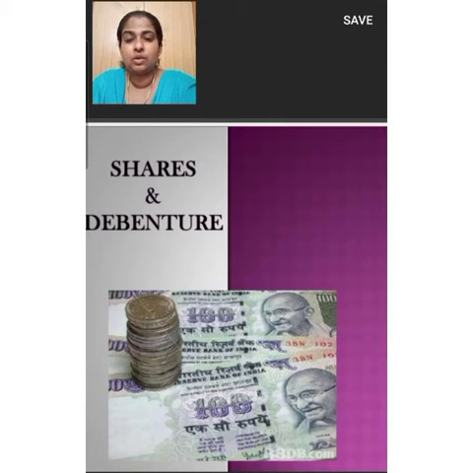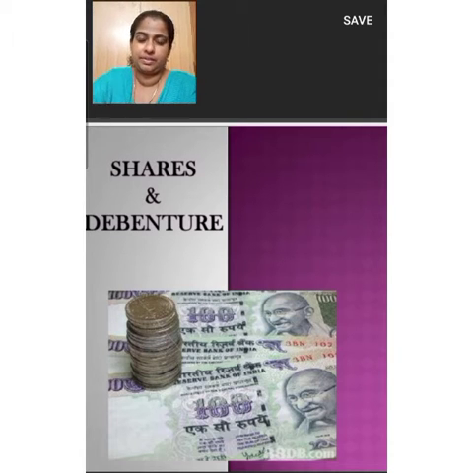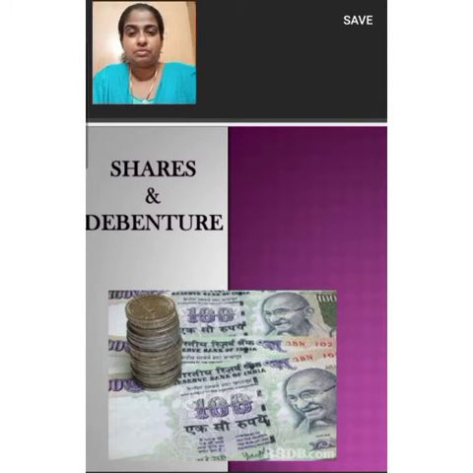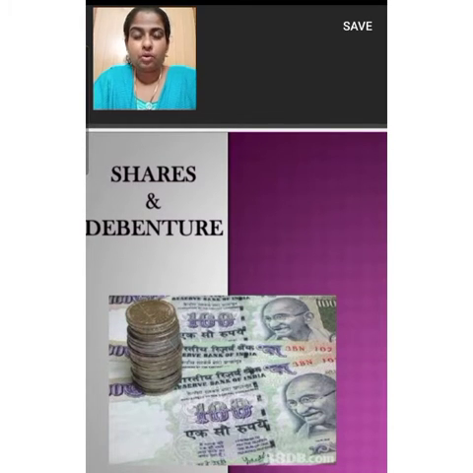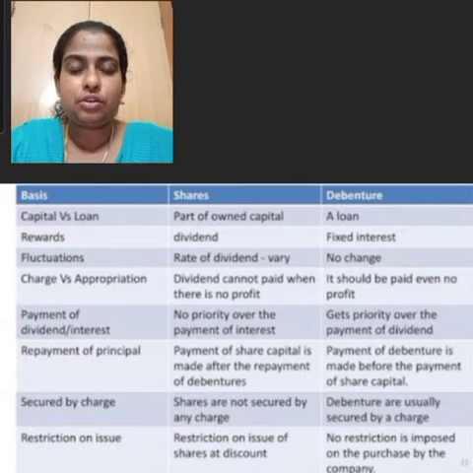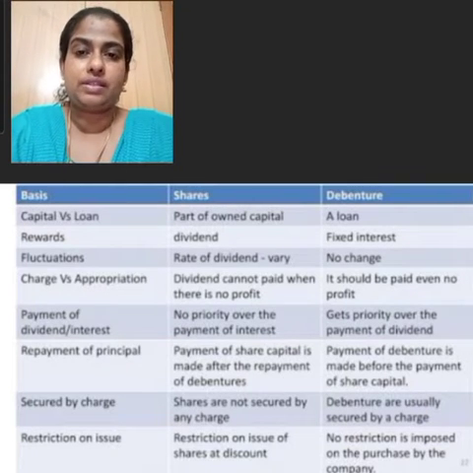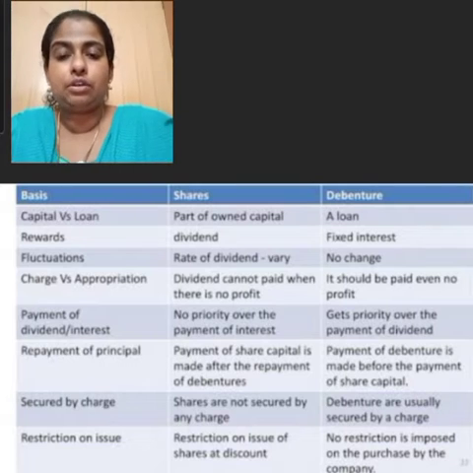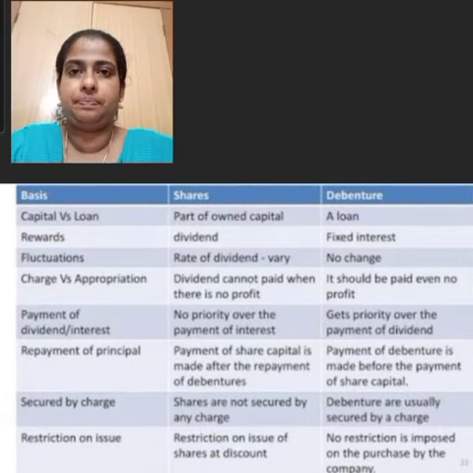Debenture includes bonds, stock and other securities of a company, whether constituting a charge on the assets of the company or not. A person who holds debentures of a company is known as debenture holder. Actually, he is the creditor of the company. Now we are going to study the differences between shares and debentures. Share is the part of the capital of the company, and therefore the shareholders are the real owners of the company. Debenture is the part of the loan, and as such the debenture holders are the creditors of the company.